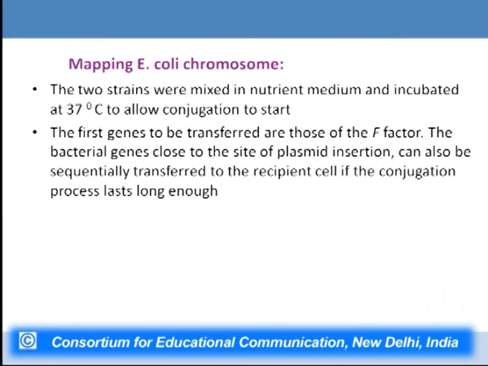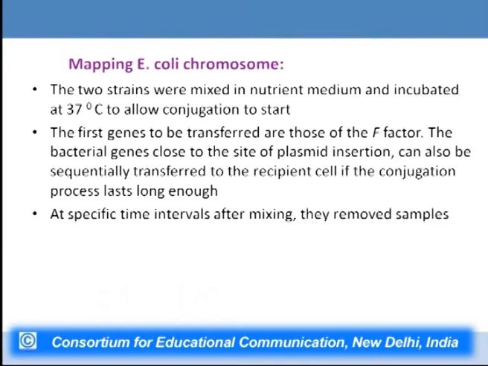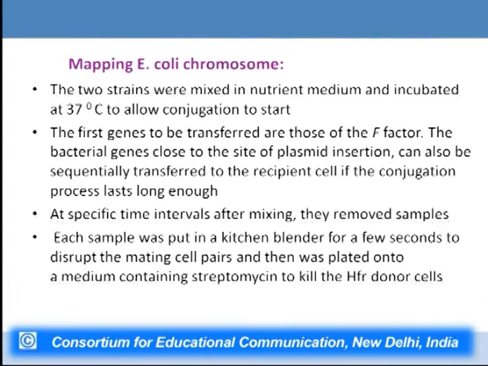The first genes to be transferred are those of the F factor, as I have already discussed. The bacterial genes close to the site of the plasmid insertion can also be sequentially transferred to the recipient cell if the conjugation process lasts long enough. At specific times of this mating or conjugation, samples were removed and each sample was put in a kitchen blender for a few seconds to disrupt the mating cell pairs, and these samples were then plated onto a medium containing streptomycin, so that the HFR donor cells which were sensitive to streptomycin were killed. Only those cells which are streptomycin resistant would survive.